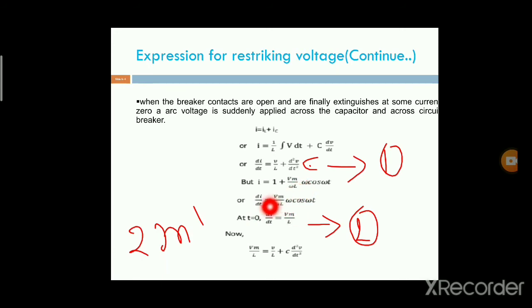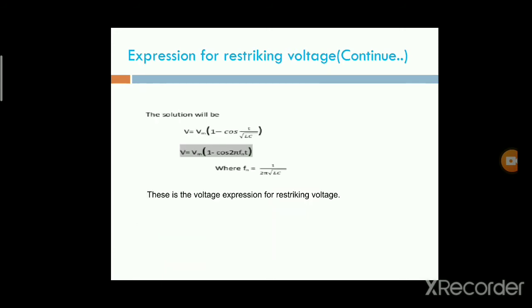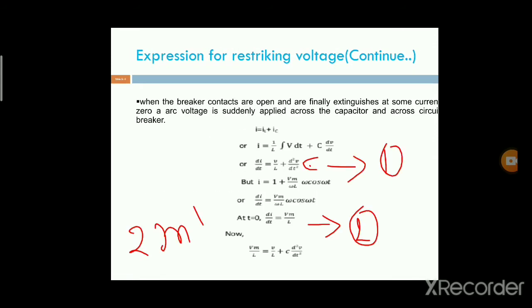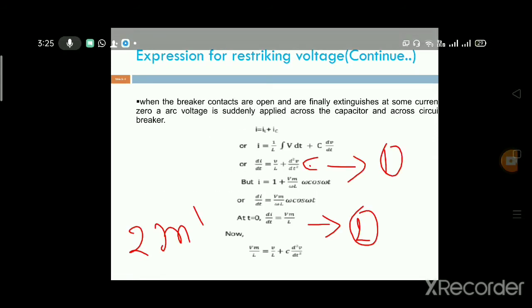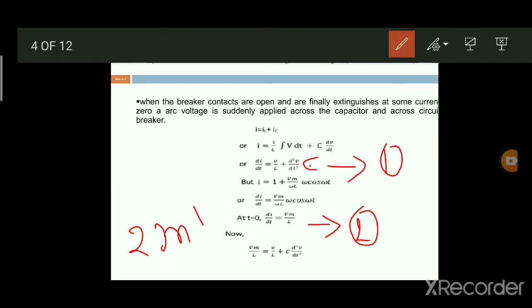Omega and omega will cancel. After that, we have Vm by L and cos omega t. Substitute t equal to 0.